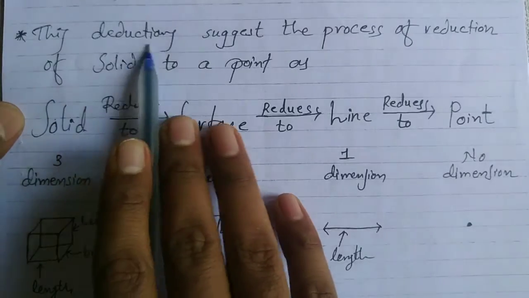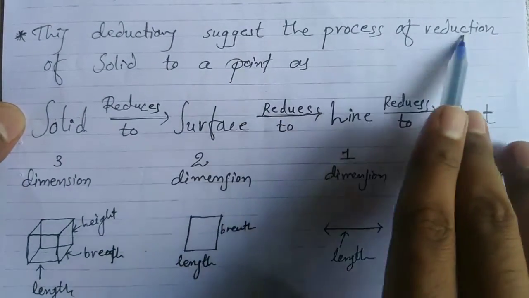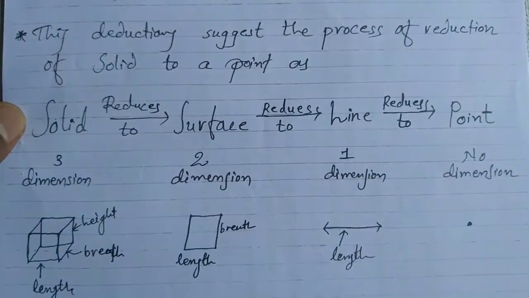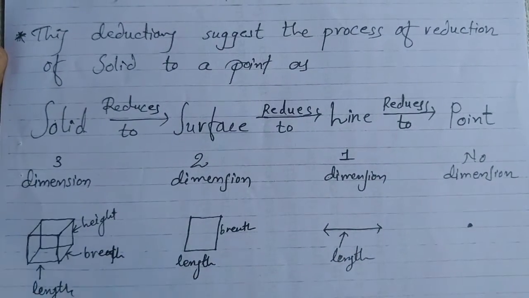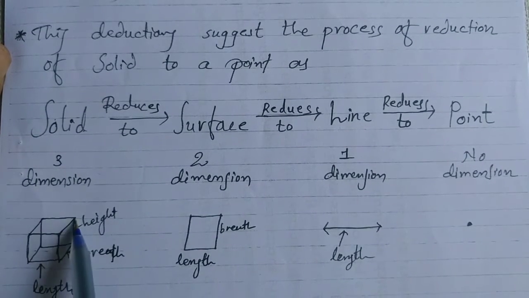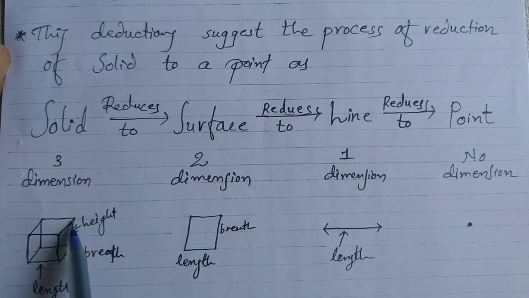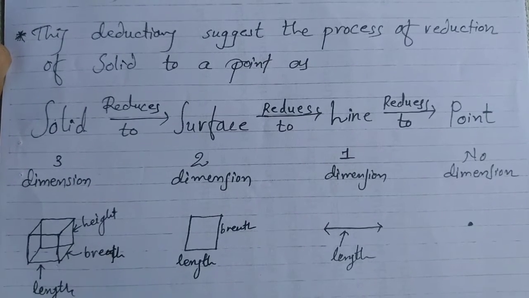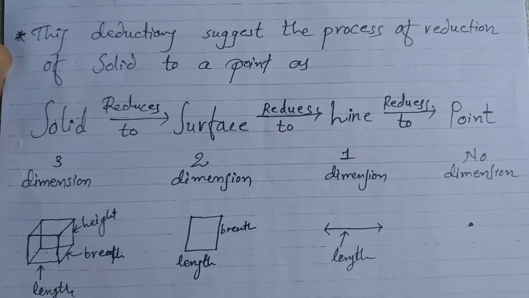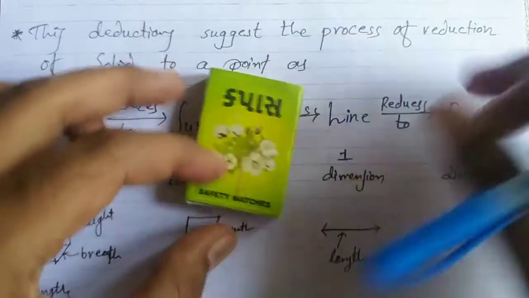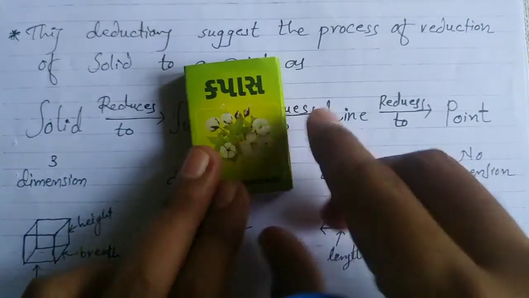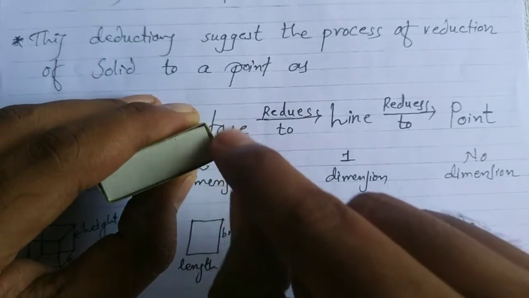These statements suggest a process of reduction of a solid to a point. First, a solid is 3-dimensional. Three dimensions means any cube, which has length, breadth and height. Suppose this matchbox is a solid. This is the length, this is the breadth, and this is the height.